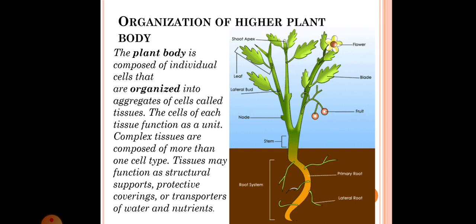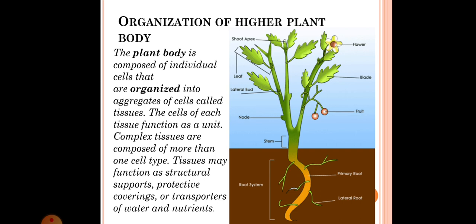It also contains mechanical tissues, and transporters of water and nutrients. It provides the transportation of water and nutrients to the whole plant body. So this is the organization of higher plant body.